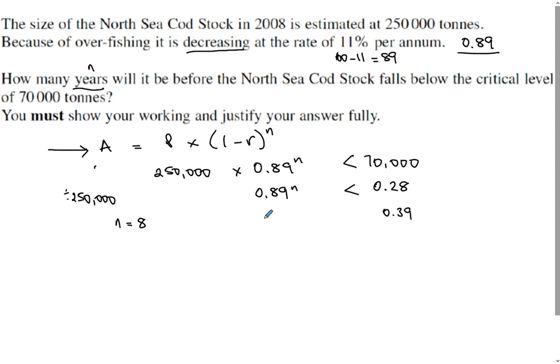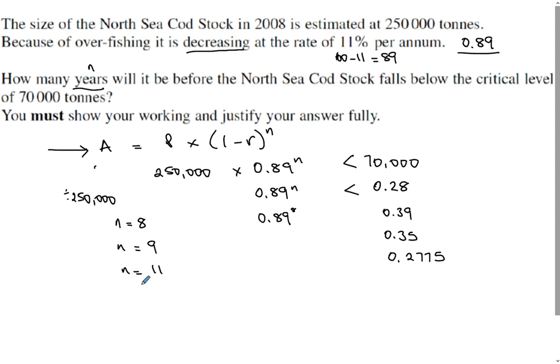If you try n equals 9, you get 0.35, so we haven't got down to less than 0.28. But if you go n equals 11, just leaving out the 10, you've got 0.2775. You can see that 10 wasn't relevant because it wouldn't have gone to anything less than 0.28.